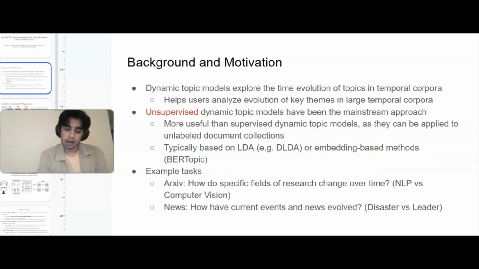So to give some background, our work is concerning dynamic topic models, which are used to explore the evolution of topics in temporal corpora. The popular approach for dynamic topic models has been unsupervised. They're typically more useful than supervised topic models since they don't need a labeled document collection. And these are typically based on LDA or some embedding-based method. Some example tasks could include how specific scientific fields change over time.